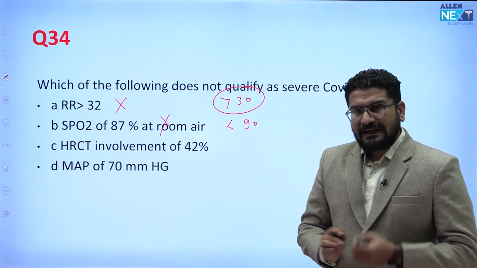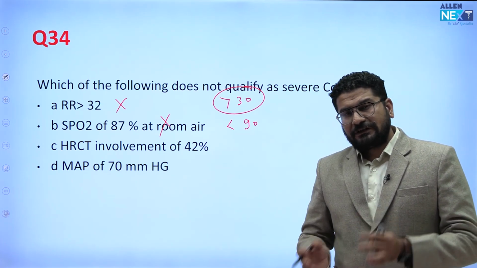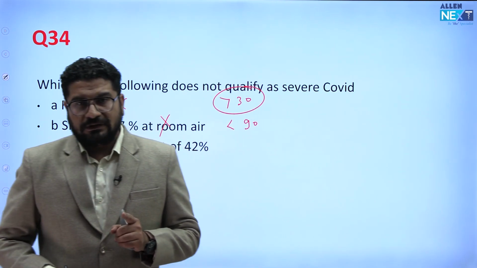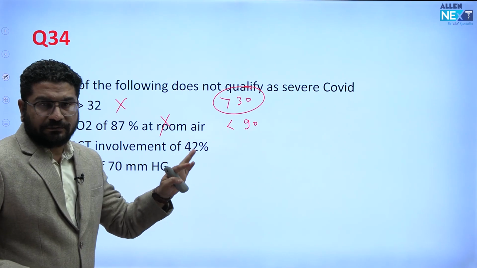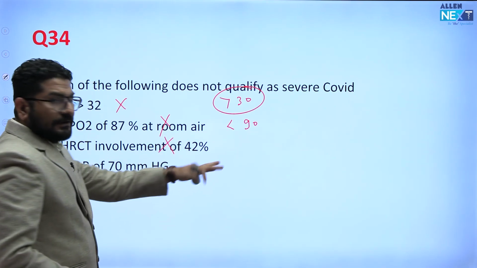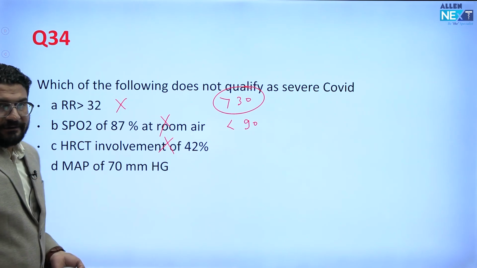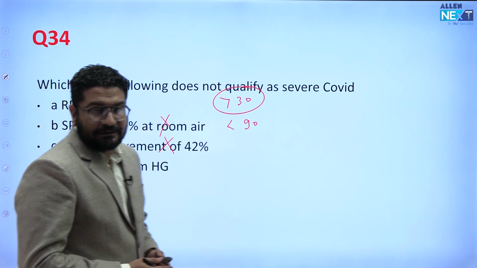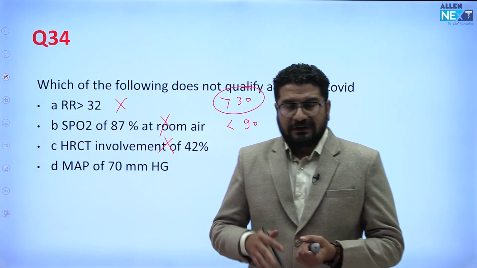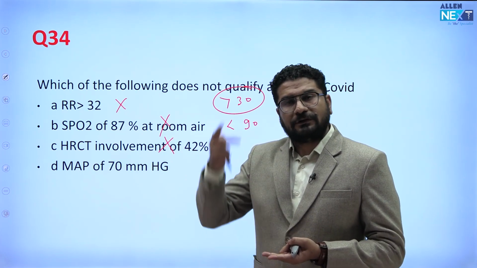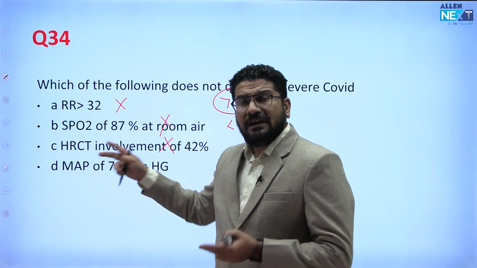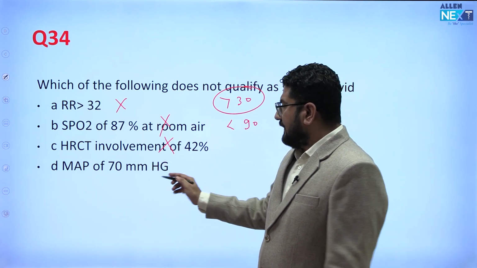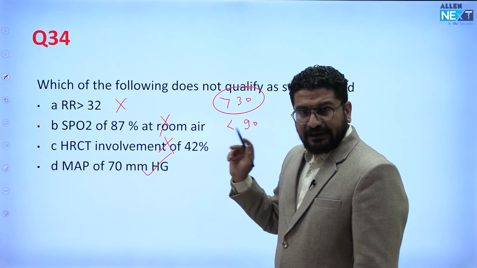HRCT involvement, so understand this: it means 50% or more involvement of both lobes, or 40% or more involvement of a single lobe. That is the definition. Here it is given 42, so again that is severe COVID. Then you can see MAP of 70. A mean arterial pressure of 70 is considered normal. Even in the guidelines, we categorize COVID based on symptoms, respiratory rate, GCS, patient status, SpO2, and CT findings, not based on MAP. So this is the answer. Is it clear? It is not a criterion.